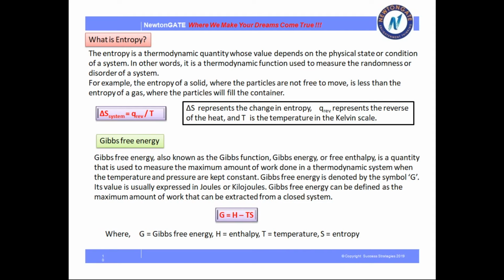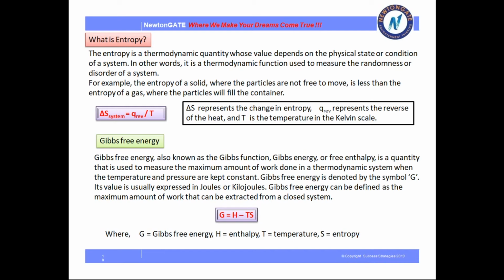In other words, it is a thermodynamic function used to measure the randomness or disorder of a system. For example, the entropy of a solid, where the particles are not free to move, is less than the entropy of a gas, where the particles will fill the container.